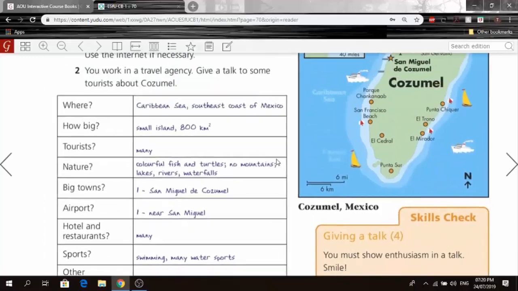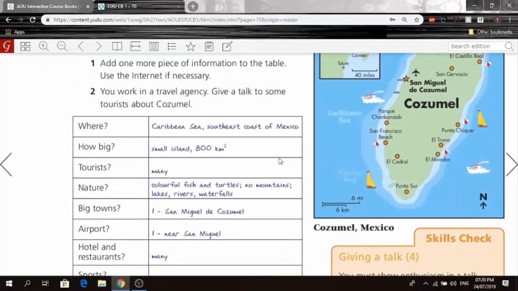Okay, so now let's look here. So Cozumel, it's in the Caribbean Sea, southeast coast of Mexico. Okay? And how big? Okay, so it's a small island, 800 kilometers square. Okay? Tourists, many, so a lot of tourists. Nature, colorful fish and turtles.